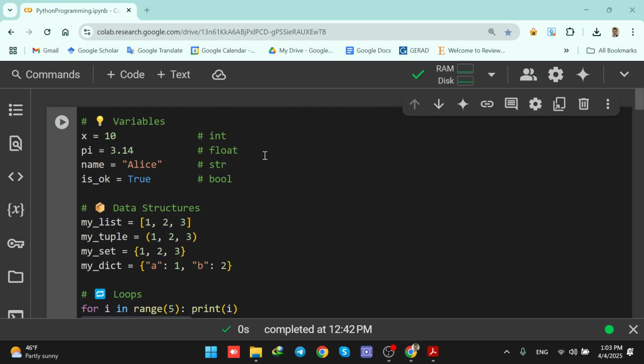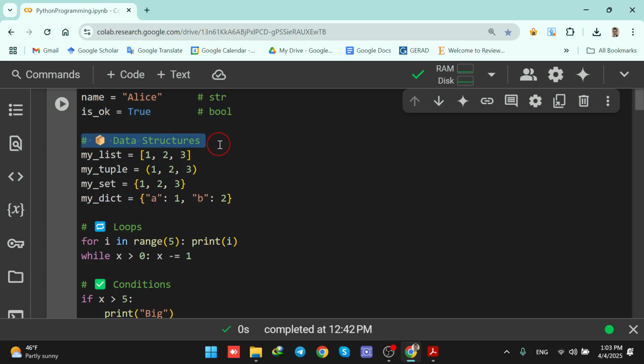Ready? Let's dive in. We define variables without types. Python figures it out. So we see that here we have integer, float, string, and boolean, and we did not define the type. Python can understand it. We have different data structures.